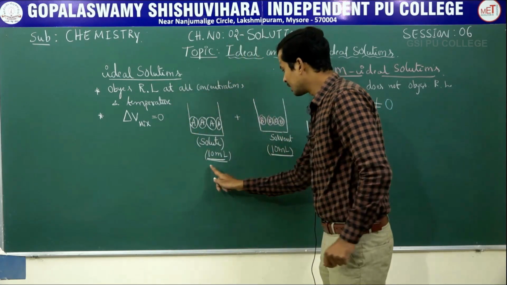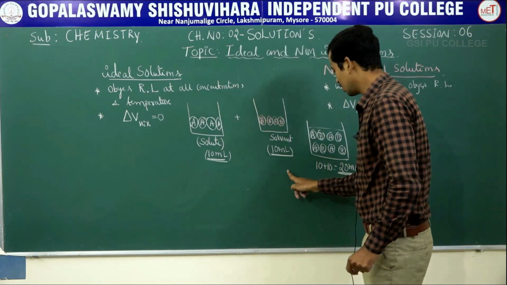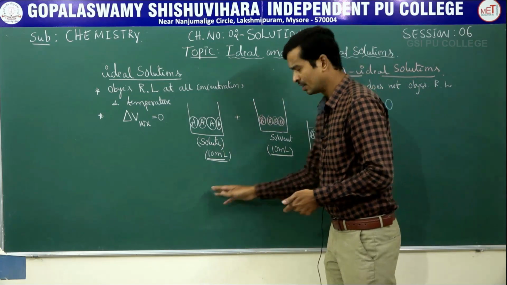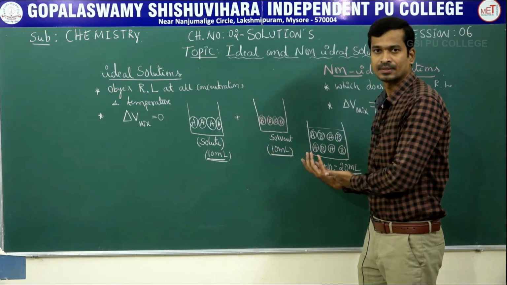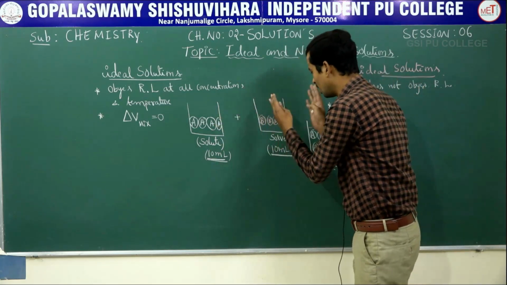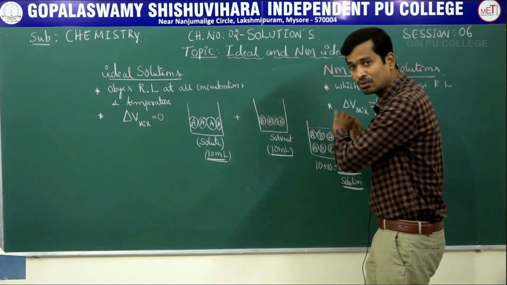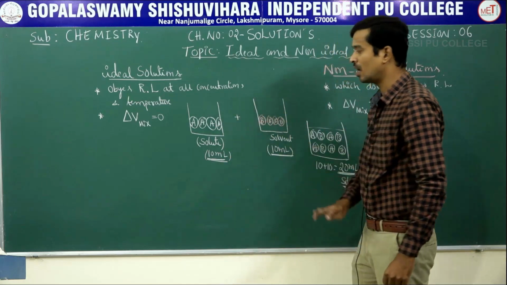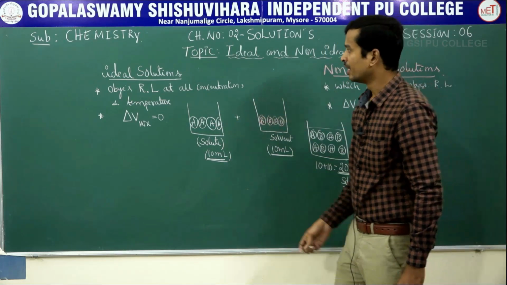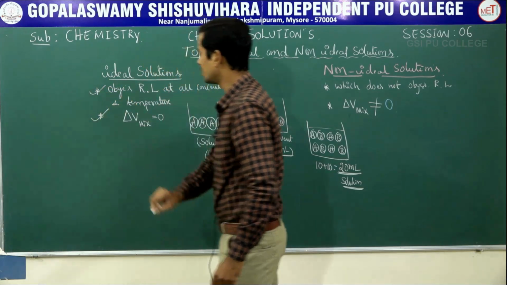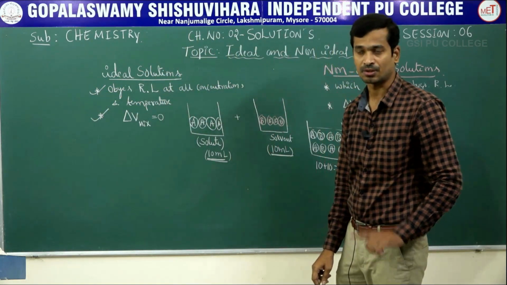Suppose you take 20 ml plus 10, how much? The volume of solution is 30 ml. You take 50, 100 ml. Whatever volume of solute and solvent you take, the volume of solution must be equal to the sum of the volume of solute and solvent, hence it is an ideal solution. That is delta V mix is equal to 0.